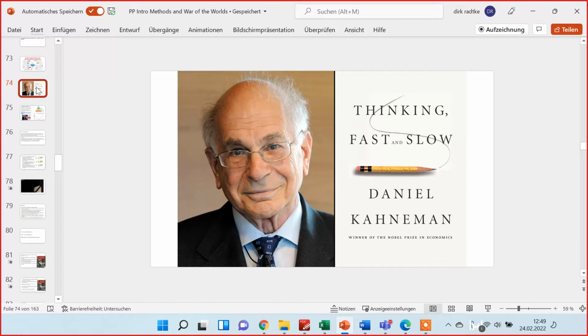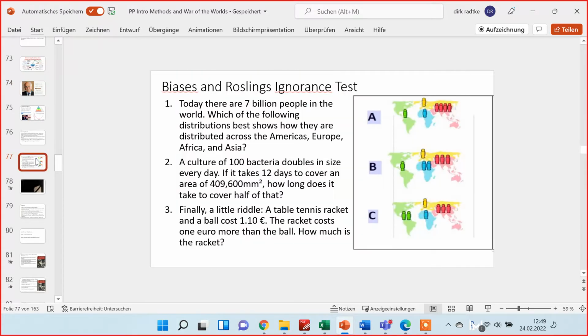And one of the most famous books about cognitive biases is Thinking, Fast and Slow from the Nobel Prize winner for economics, Daniel Kahneman. So in our questionnaire we had these three questions about the population distribution, about the growth of a culture of bacteria, and this little riddle about the table tennis racket and the ball. These are questions from Daniel Kahneman's book, and the first question is from Hans Rosling's ignorance test. So we assume that most people will get most of these questions wrong.